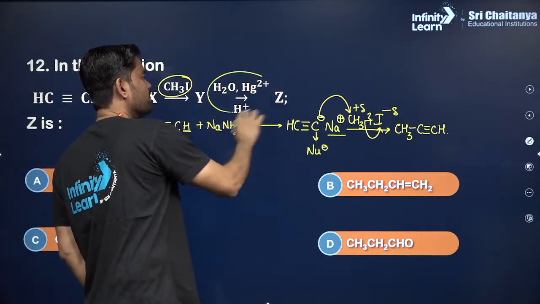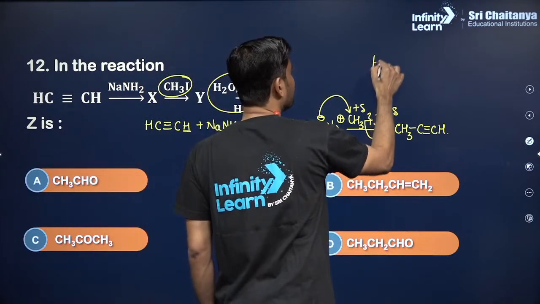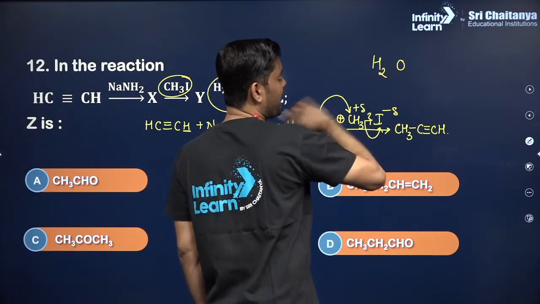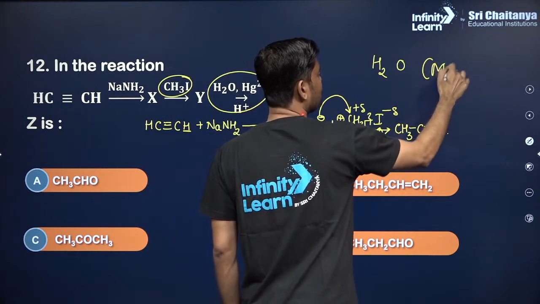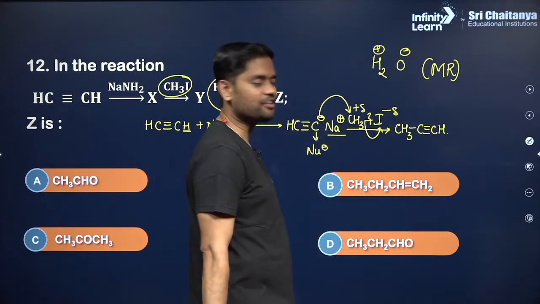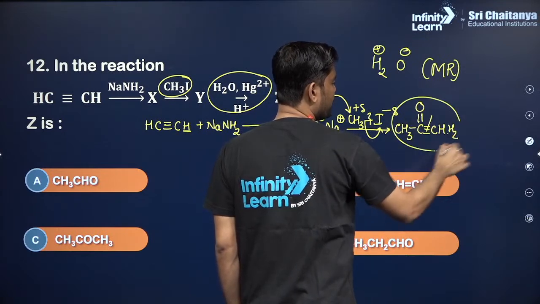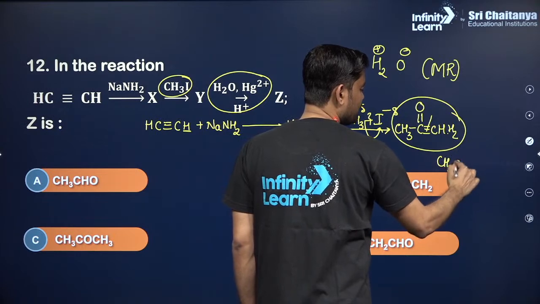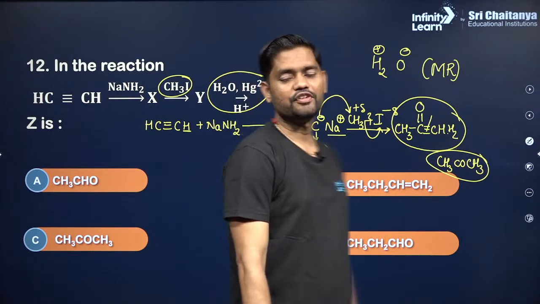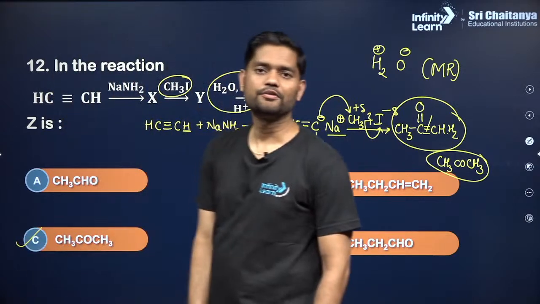Finally, it is hydration of alkyne. What is the shortcut for hydration of alkyne? Add water like this, where hydrogen is the positive part and oxygen is the negative part. Since we are adding water, it has to be added according to Markovnikov's rule. Negative goes to the carbon containing less number of hydrogen. Break two bonds over here, double bond O and H2. If I rewrite this structure, it will be CH3 CO CH3, that means acetone will be formed. If you see the options, option C is the right answer. Clear?